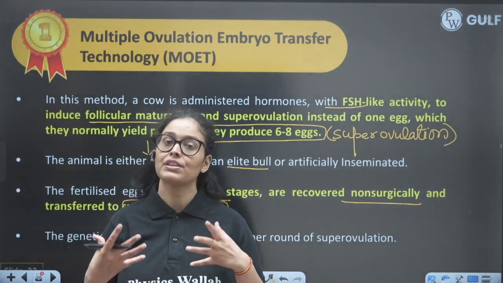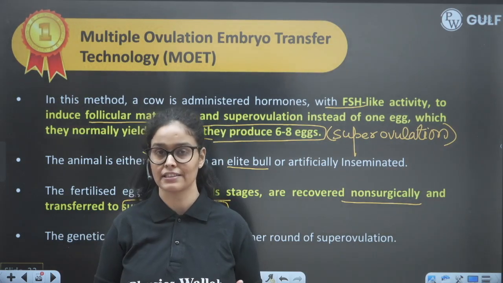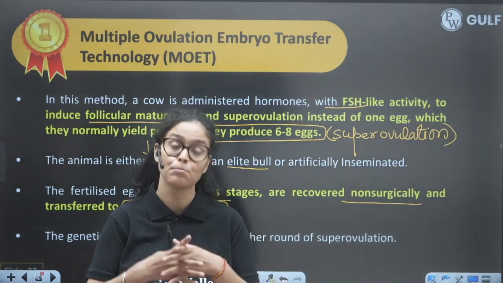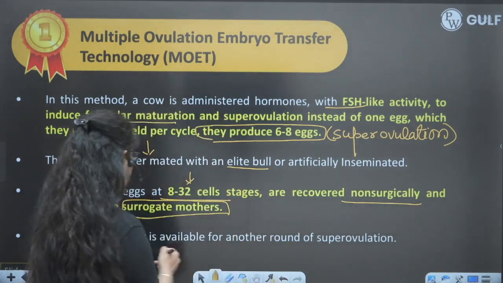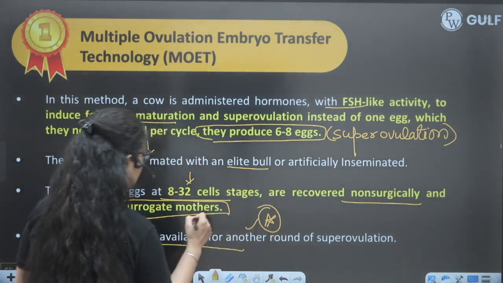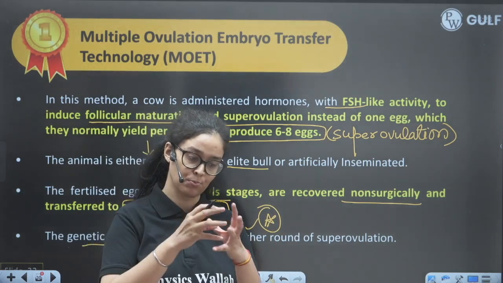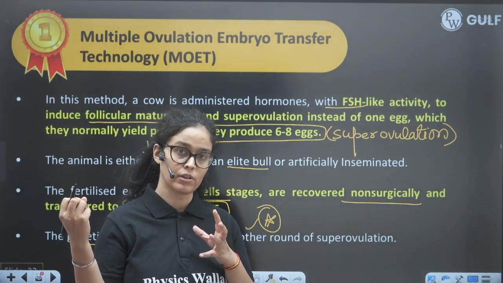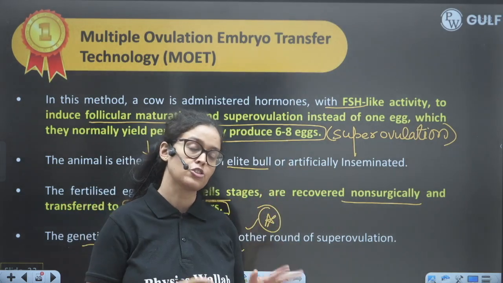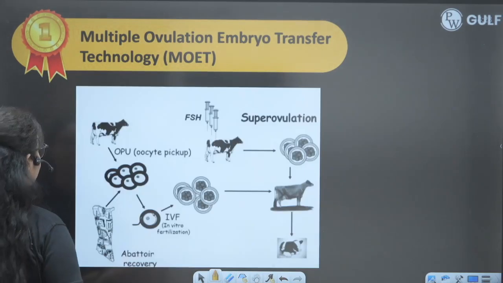So the genetic mother is now ready for another cycle, another ovulation. In this way we can produce a more superior variety in less time, right? So the genetic mother is available for another round of super ovulation. That's why the genetic mother is not pregnant, we are not making her pregnant, but we are just taking out all the embryos and putting them in the surrogate mother. So that genetic mother is used for super ovulation many times.